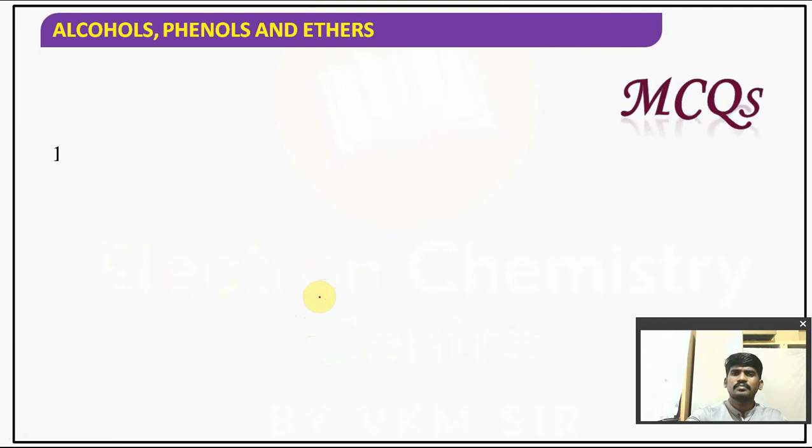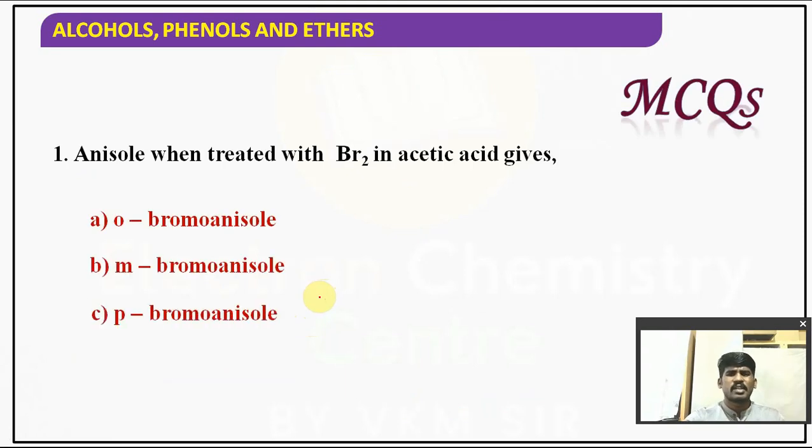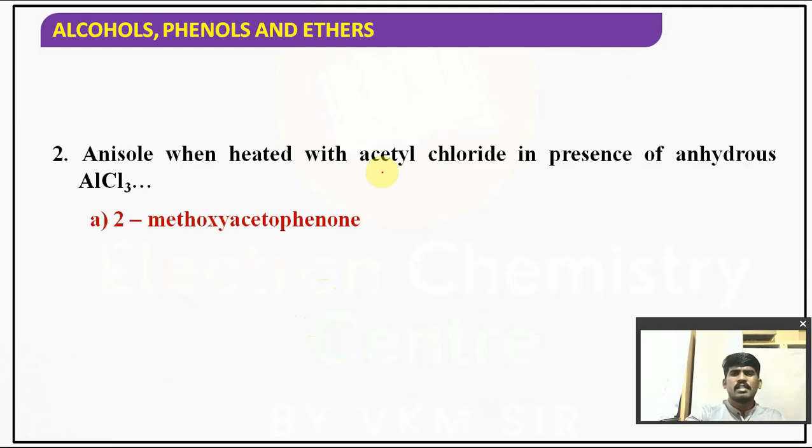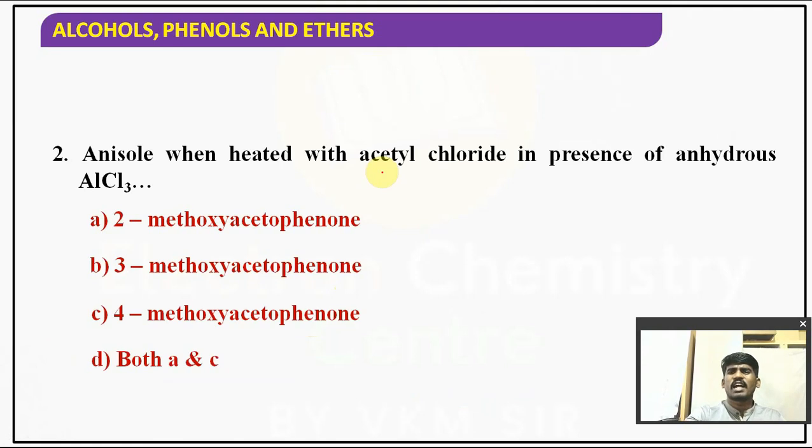Clear? Let's solve some simple MCQs. Anisole when treated with bromine and acetic acid, that is bromination, what will it give? Ortho as well as para. Similarly, it is Friedel-Crafts acylation. It gives both A and C, 2-methoxyacetophenone as well as 4-methoxyacetophenone. Anisole when heated with acetyl chloride, CH3COCl, gives 2 as well as 4-methoxyacetophenone.